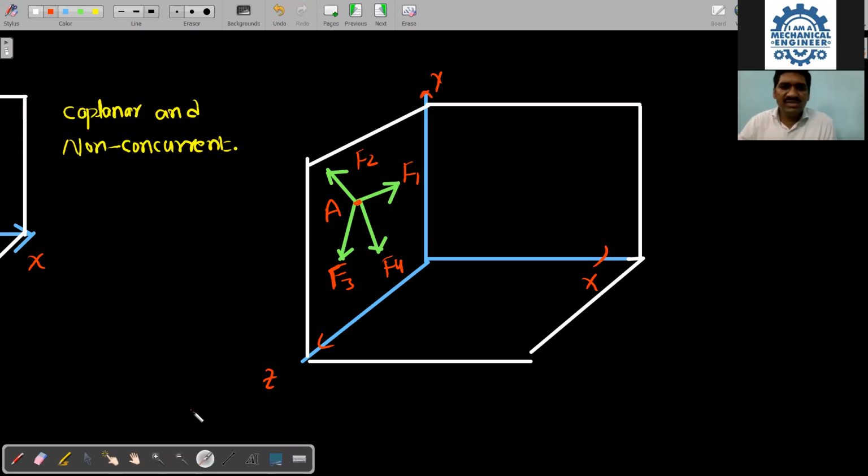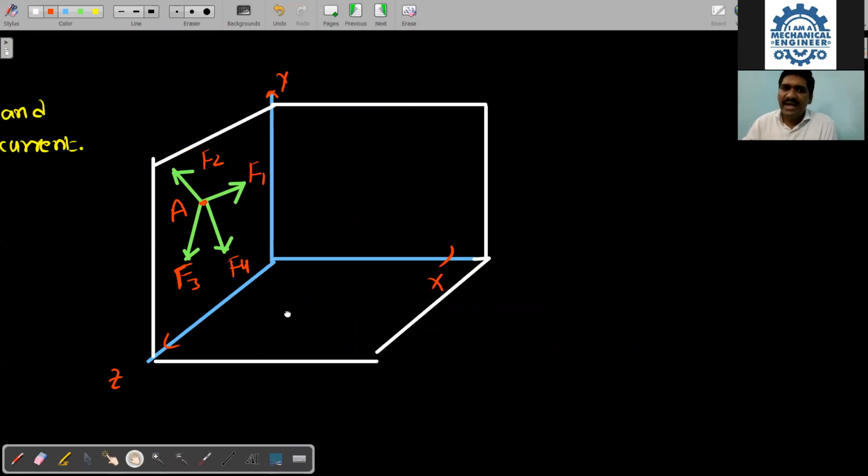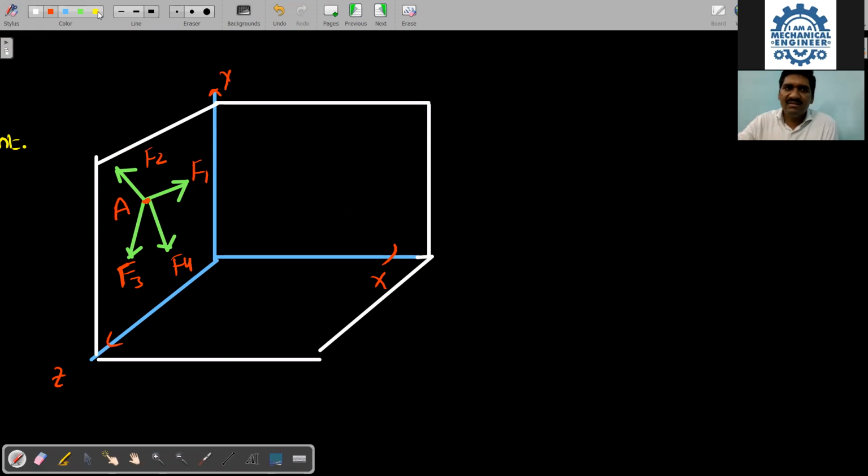Okay, so all the forces are acting in the same plane. All are acting in the same plane, right? So can I say that coplanar or not? Yes. And all the forces are acting at the same point. These are acting in the YZ plane. Okay, at the same time, all are acting at the same point here. Same point, same plane. So therefore, we can take it as definitely a coplanar and a concurrent force system.